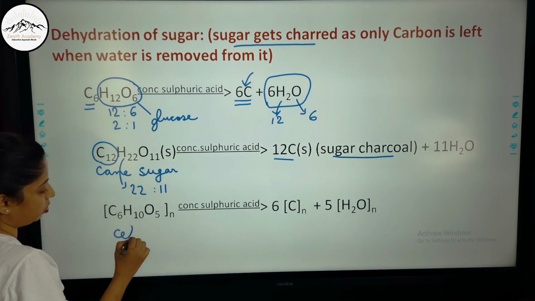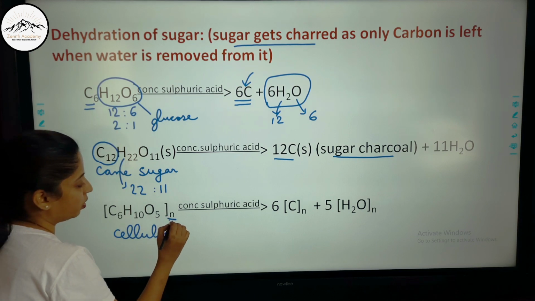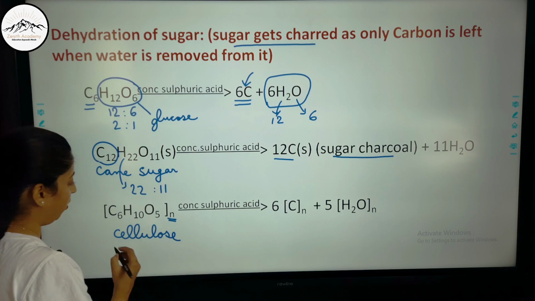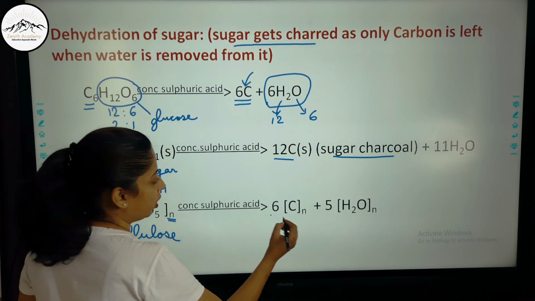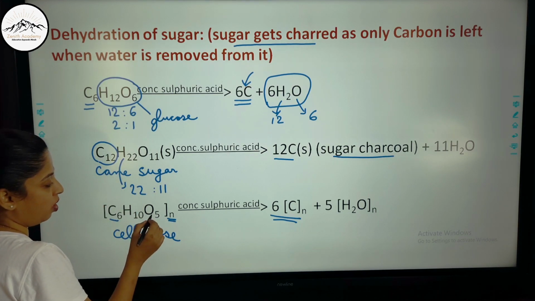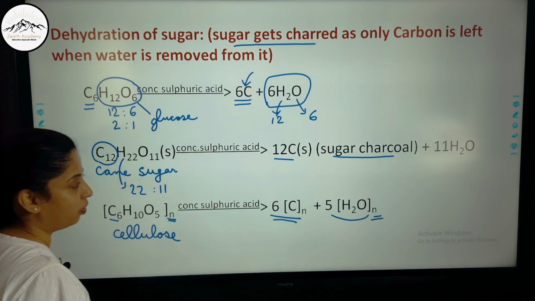Now this is cellulose. This is N number, so this is the monomer. When I add concentrated sulfuric acid, N can be any number. So here there is 6 carbon, 10 hydrogen and 5 oxygen. So 5 molecules of water with the N are removed.